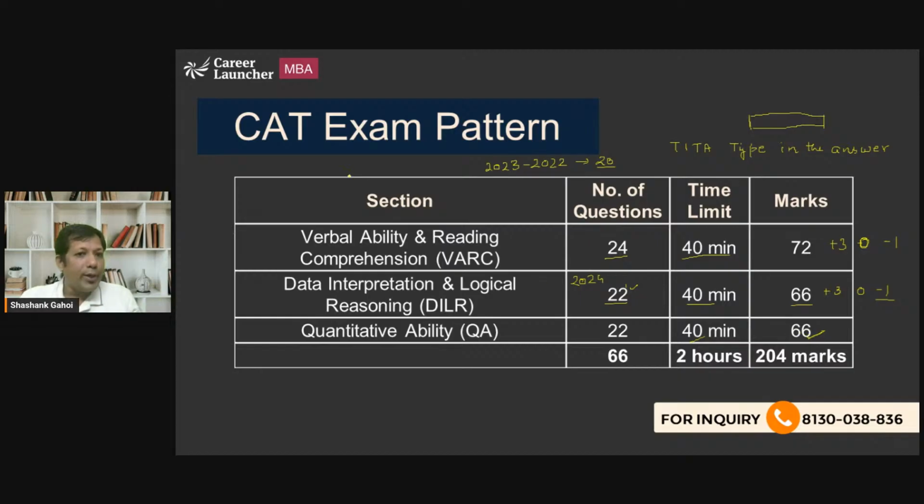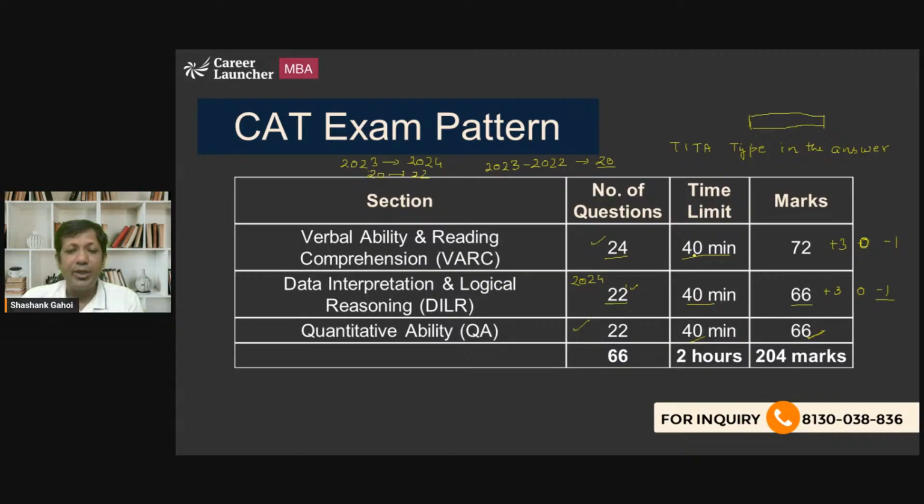So from 2023 to 2024, what was the change we have seen? There was one small change in the exam pattern: in reasoning, they went from 20 to 22 questions in DILR. Apart from that, the pattern of VA was the same, the pattern of QA was the same, and everything was the same.